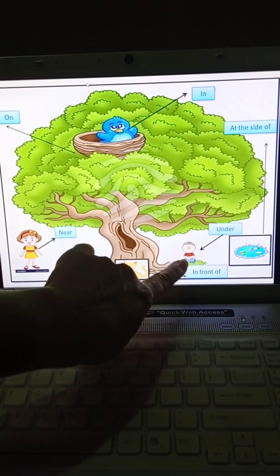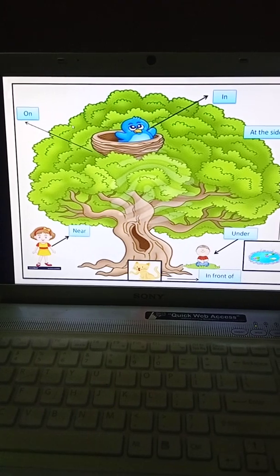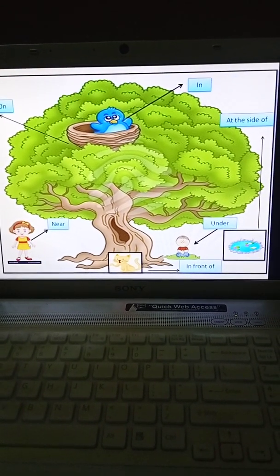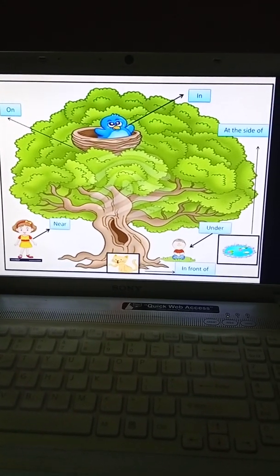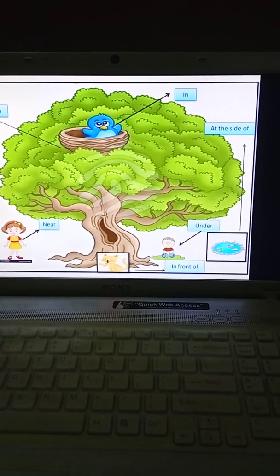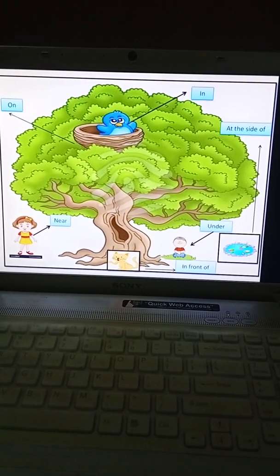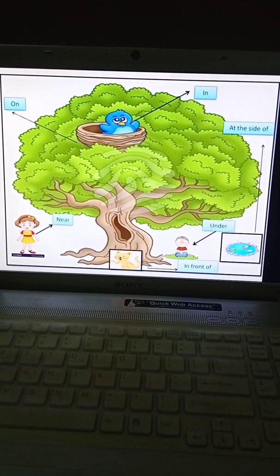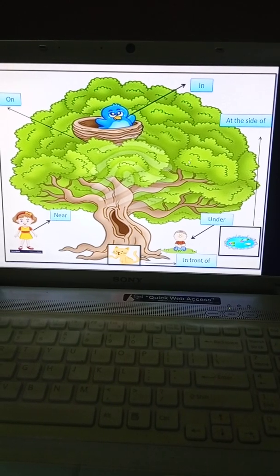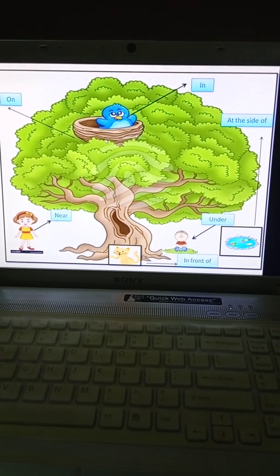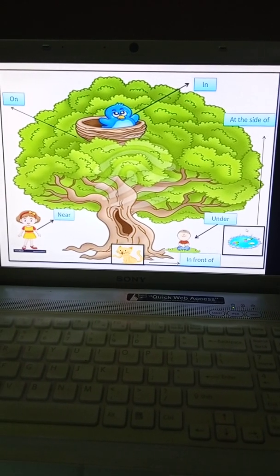Afterwards, who is sitting under the tree, children? A boy. Here is a boy and here is a girl who is standing towards one side. Again, two pictures you are able to see, children. One is the cat who is standing in front of the tree, and one is the pond which is at the side of the tree. So, the tree, this nest, bird, a boy, a girl, a cat, and this pond.